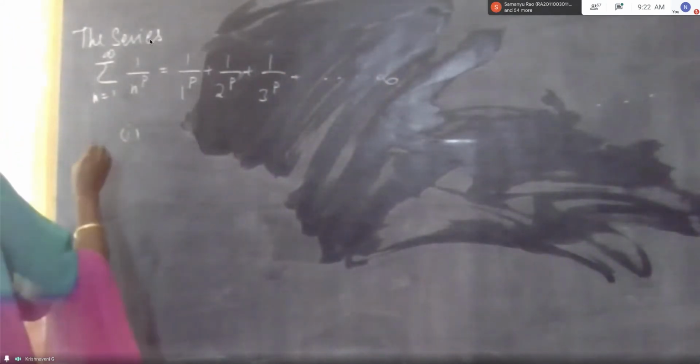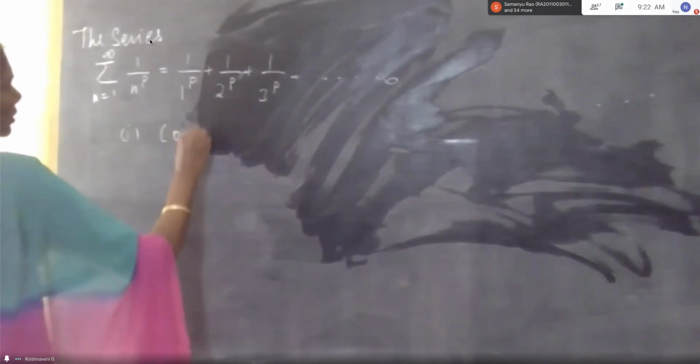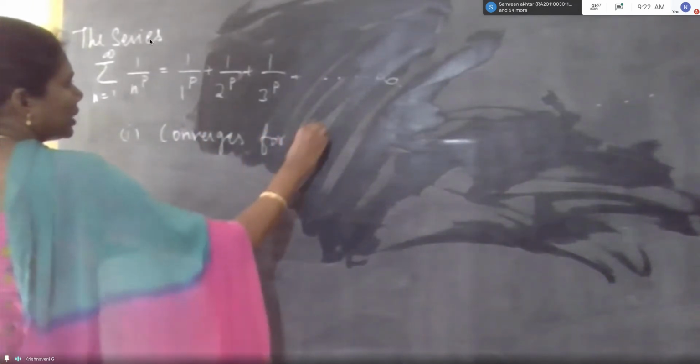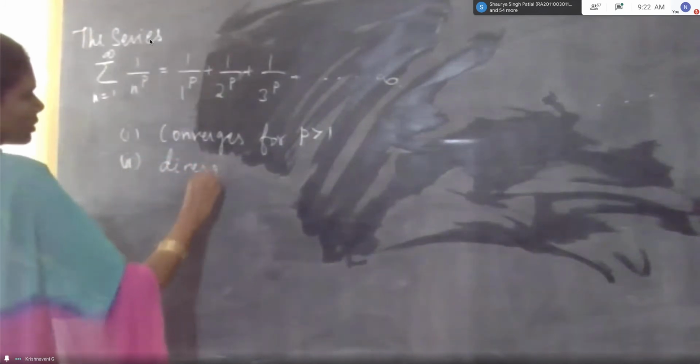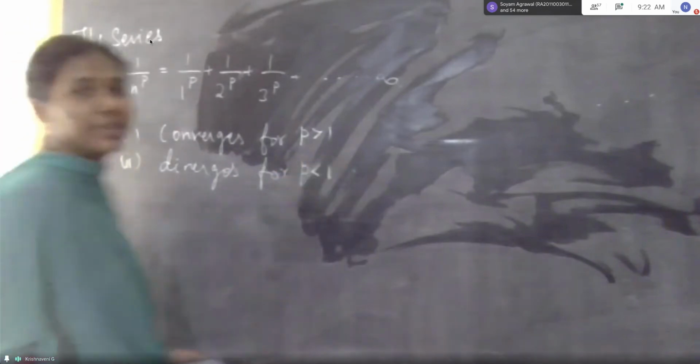First one is convergence for p greater than 1. Divergence for p less than 1. This is a very, very important theorem.